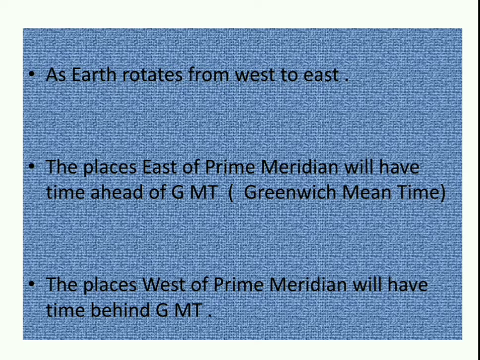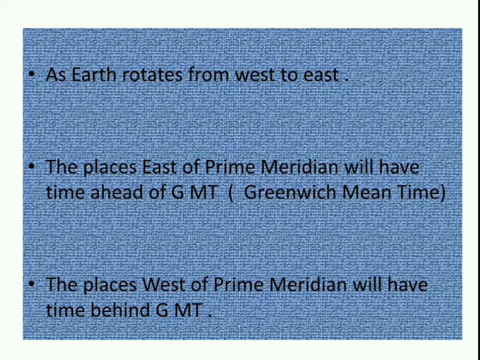As Earth rotates from west to east, the places east of the prime meridian will have time ahead of the Greenwich Mean Time or GMT. See, the places which lie towards the east of the prime meridian, their time is ahead of GMT.